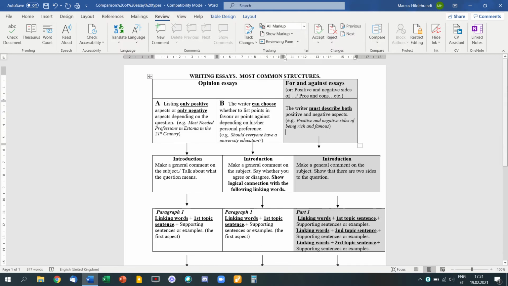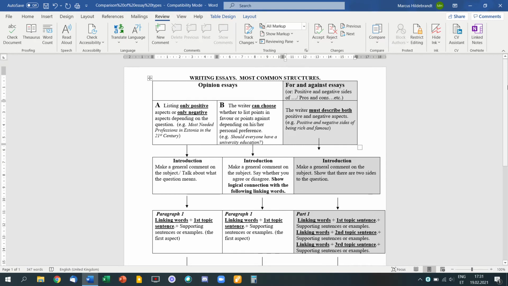Now, an opinion essay is somewhat different in structure. You actually have to answer a question that usually is a yes-no question. For example, should everyone have a university education? This is a question you can answer with yes or no. And no matter how you answer it, of course, you have to justify your answer.